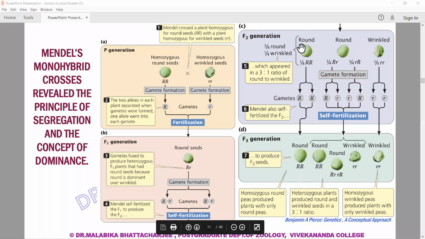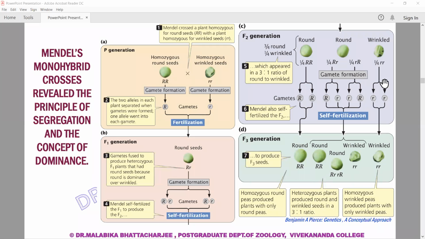When they are self-fertilized, what we observed in the earlier slide was that there were round seeds and wrinkled seeds. That was the phenotypic ratio. Now let's look at the genotype. We are getting pure round seeds with RR, which will produce capital R gametes. Heterozygote round seeds will produce two variants of gametes: one set of gametes will be capital R, and the other set will be small r. And the wrinkled seed will produce gametes which will be small r. So this was the F2 generation.